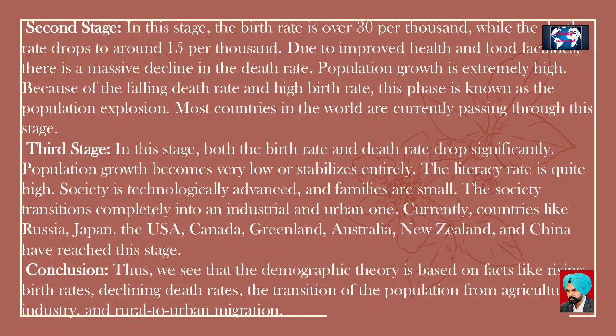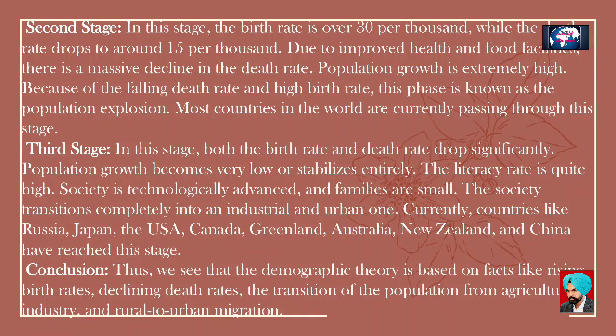Third stage. In this stage, both the birth rate and death rate drop significantly. Population growth becomes very low or stabilizes entirely. The literacy rate is quite high. Society is technologically advanced and families are small. The society transitions completely into an industrial and urban one. Currently, countries like Russia, Japan, the USA, Canada, Greenland, Australia, New Zealand, and China have reached this stage.